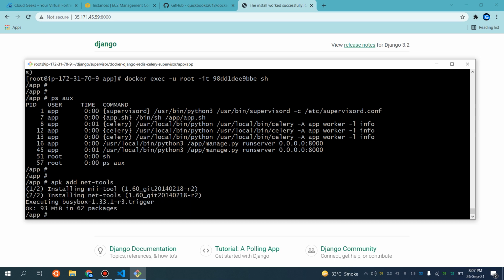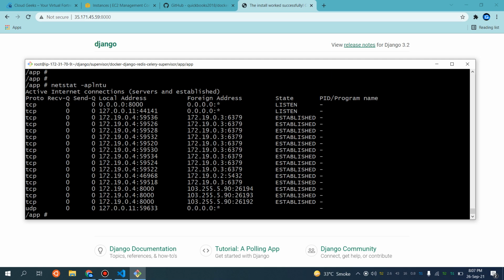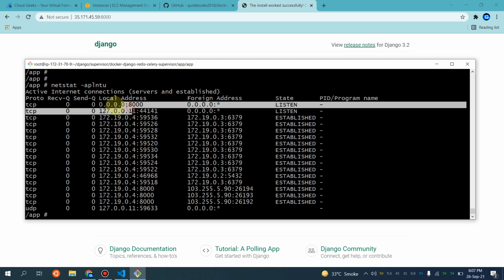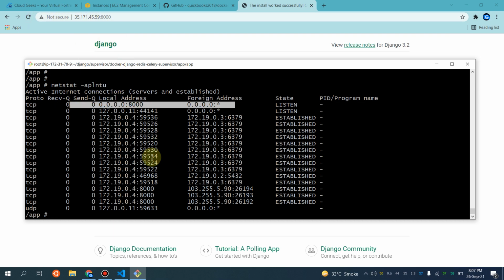So this is the Alpine, so that's why I have to use APK. If I do netstat -apl ntu, you see our app will be listening on port 8000. That is why we are able to access our application.